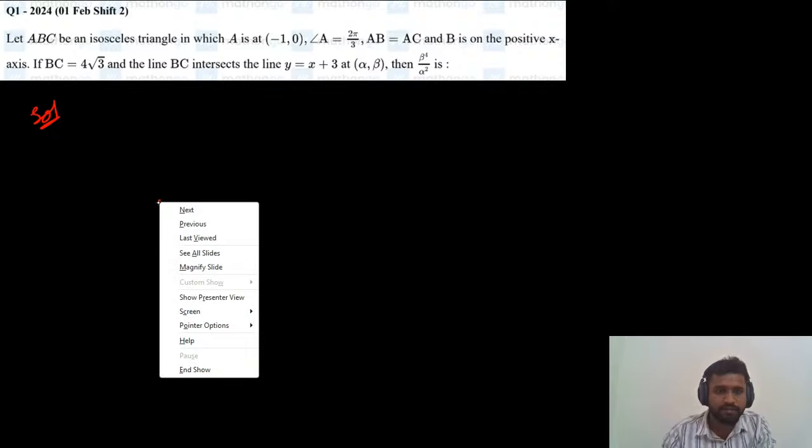So is it clear? I am waiting here. Tell me if there is any lag. Solution. So A is at (-1, 0). Suppose here we consider A as (-1, 0).